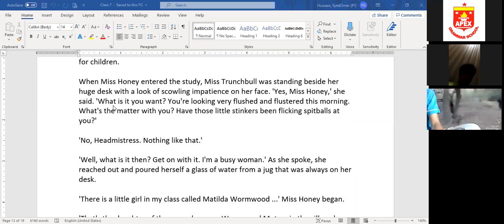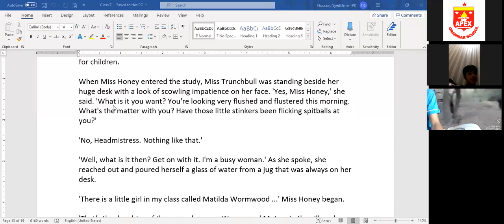Okay, so when Miss Honey entered the study, Miss Trunchbull was standing beside her huge desk, having a scowling expression on her face. Her expressions were full of anger, like she's in a bad mood. Then she started asking Miss Honey, what is it? You are looking disturbed today. What's the matter? Have those little stinkers